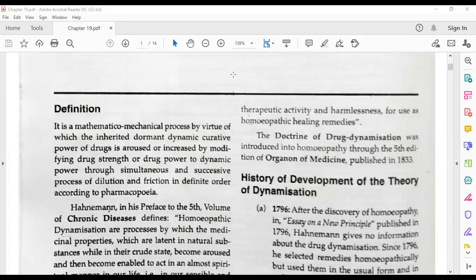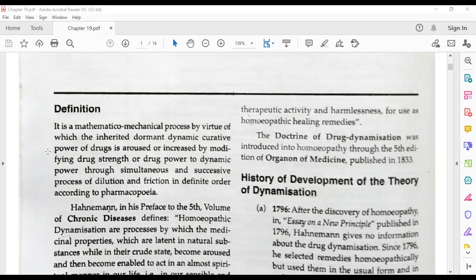I will give one more example related to homeopathy: silica, you know silica. Silica is one of the chemicals, one of the elements of the periodic table.